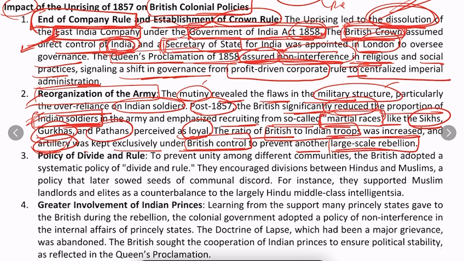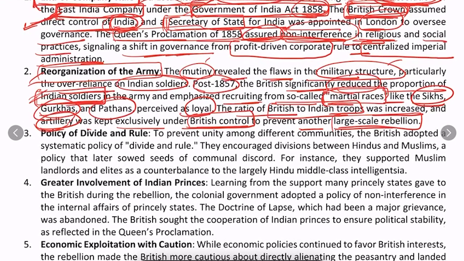The third policy shift is the policy of divide and rule, to prevent unity among the different communities. There were different communities in British India, and if they united together, they could really challenge the British administration and rule. That was why it was in the interest of the British to prevent that unity from occurring. They wanted to keep them divided.